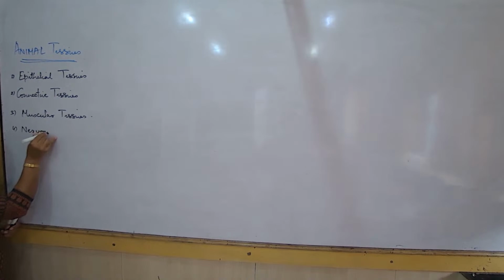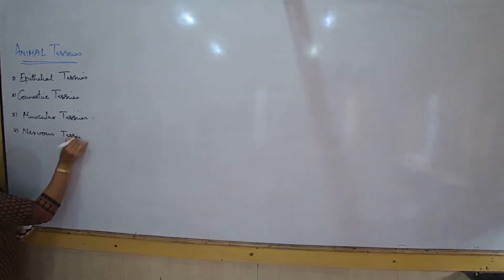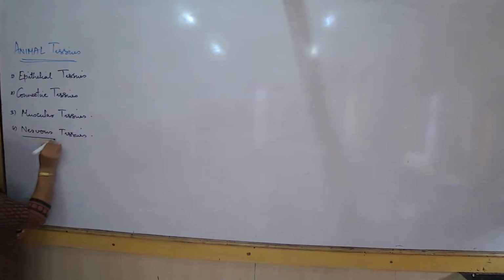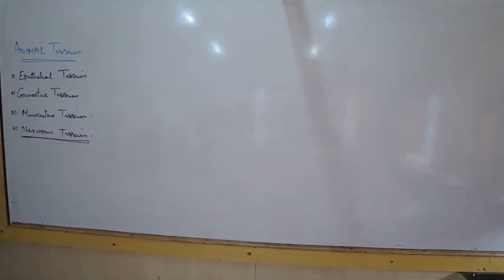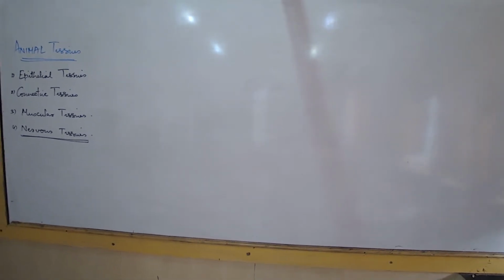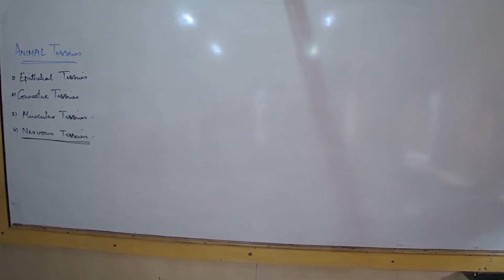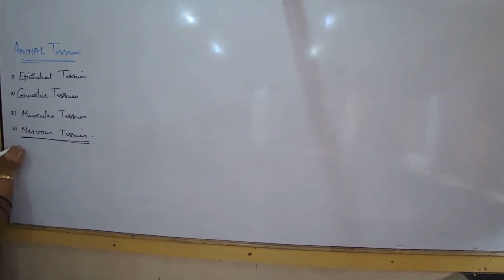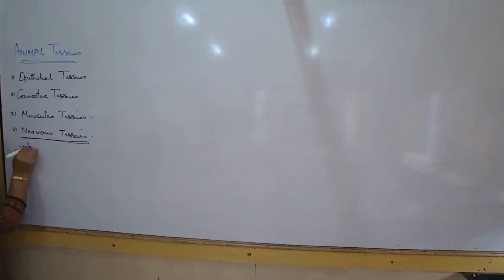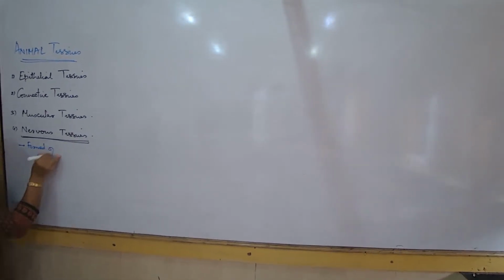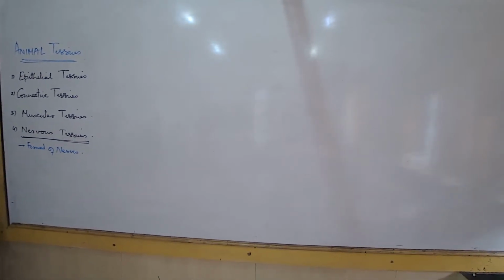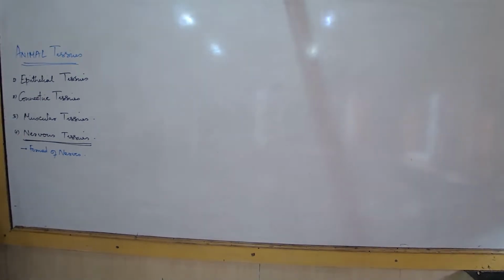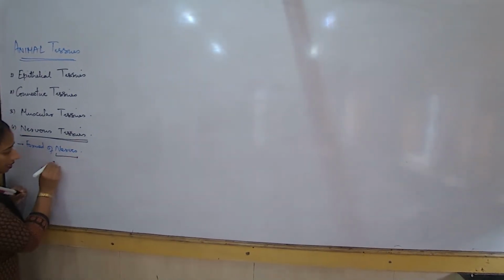The first that we are going to talk about would be nervous tissues. We start with this last type of tissues because there are some diagrams. Let us complete those topics which have diagrams so that you can start practicing. Nervous tissues. What are nervous tissues? Nervous tissues are formed of nerves. What are nerves? How will we define nerves? Nerves are bundles of nerve cells.